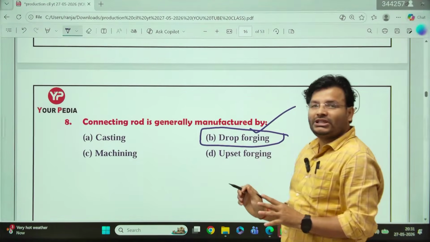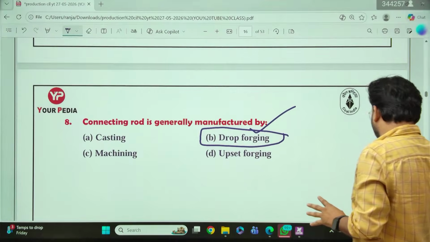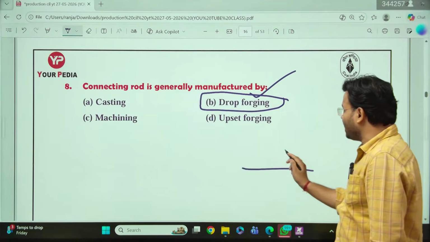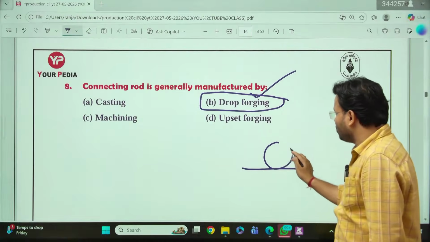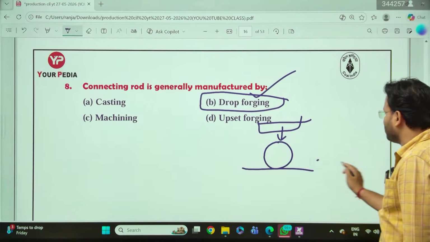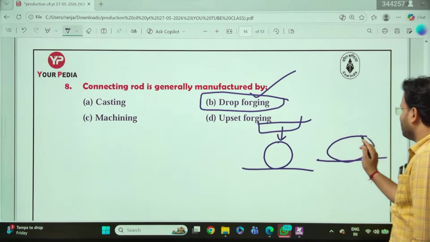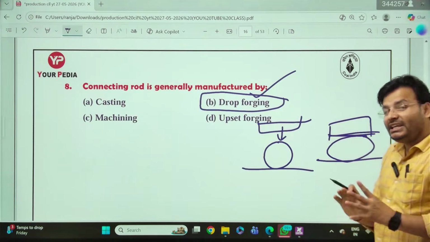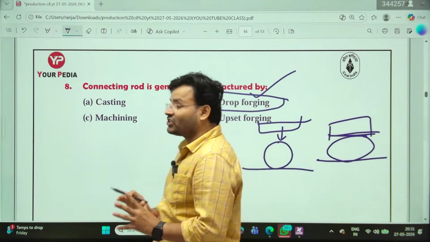What is offset forging? Offset forging is nothing, my dear friends. In that you are going to increase the cross section like that. Suppose this is the die, it will be something like that. Now another thing will come here, it will come on that. After that what it becomes? It becomes something like that. That is called offset forging, right? This is called offset forging. In that you are going to increase the cross sectional area.